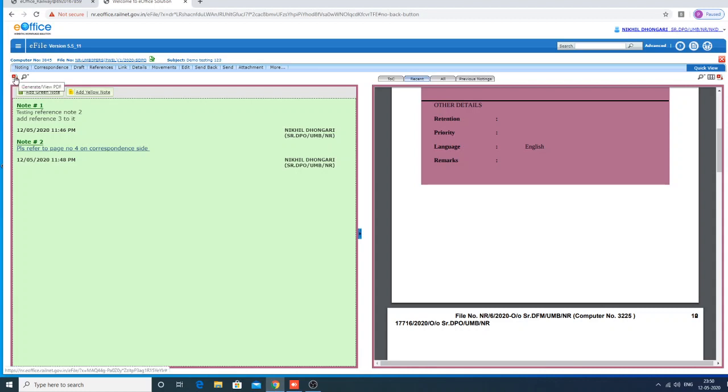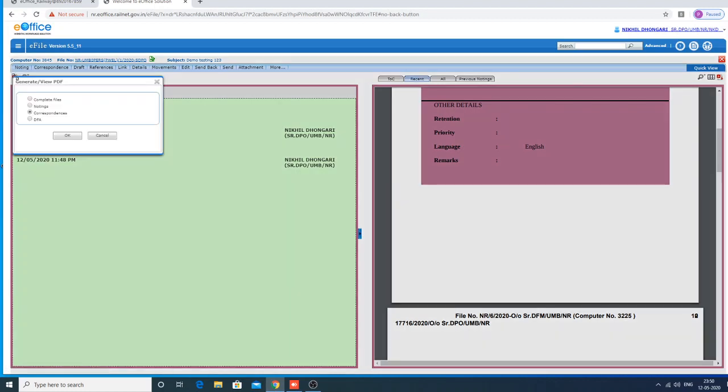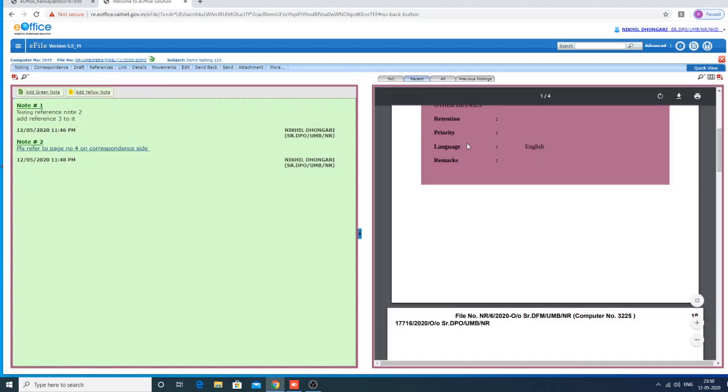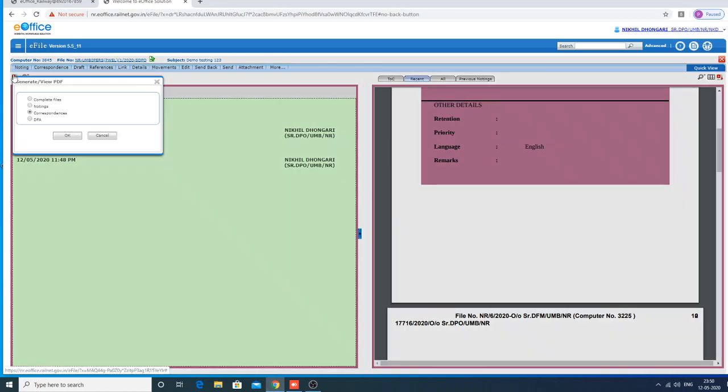You just click generate or view PDF. If you click it, you can download the complete file, or you can download noting, correspondence, or draft for approval. This is a very good option. If you created one file and correspondence is there, noting is there, you attached some documents, and a draft is also attached, you can download individual parts or the complete file also.